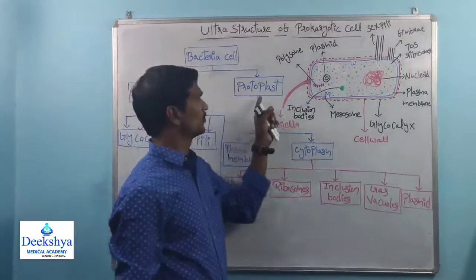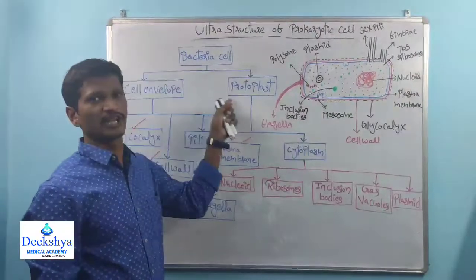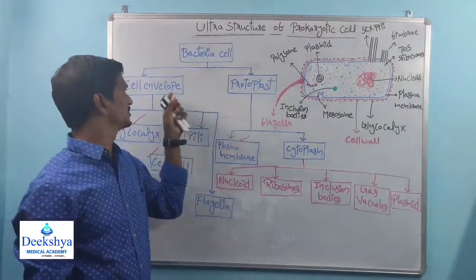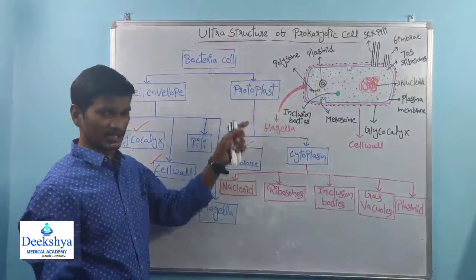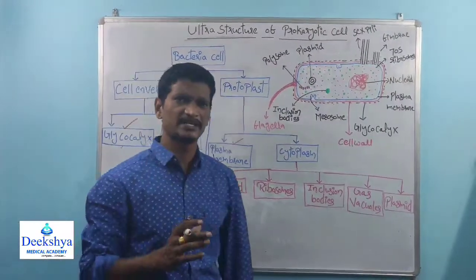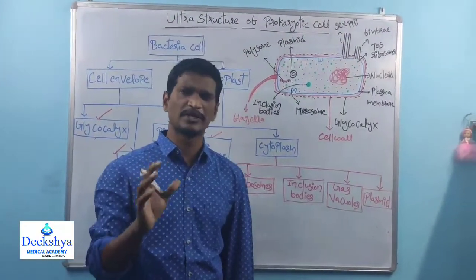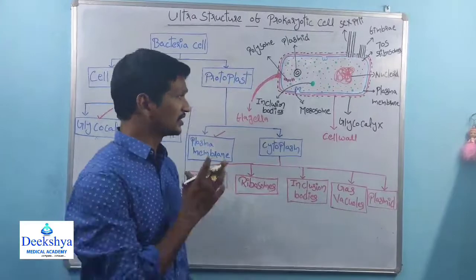And coming to the next one, protoplast. A cell without a cell wall is called a protoplast. In the last class we also discussed that for a plant cell without a cell wall, the remaining part is called the protoplast. This is the bacteria cell.